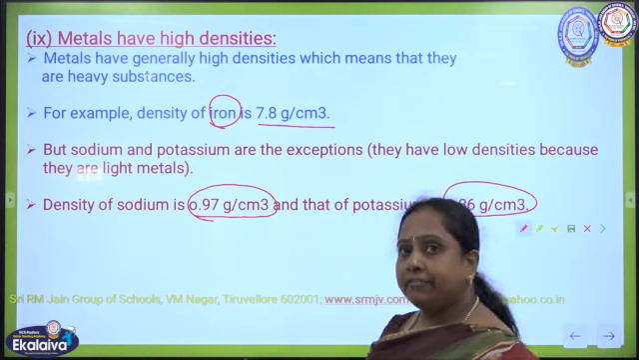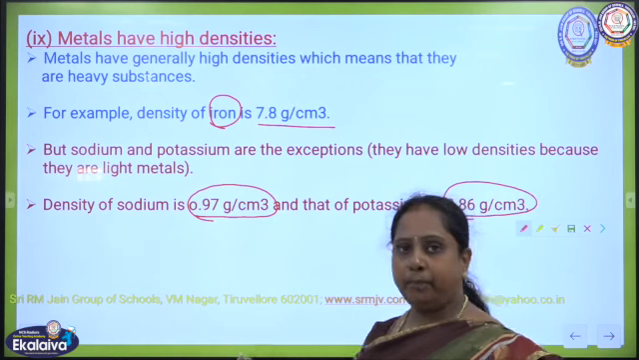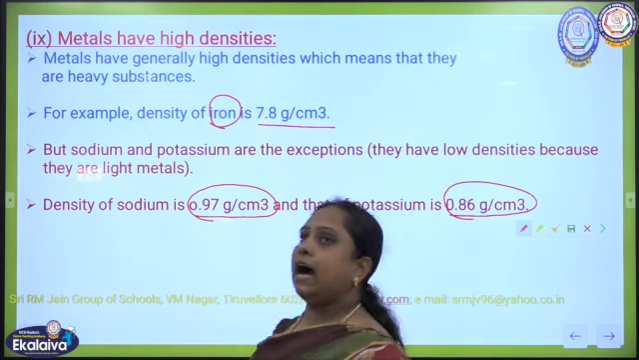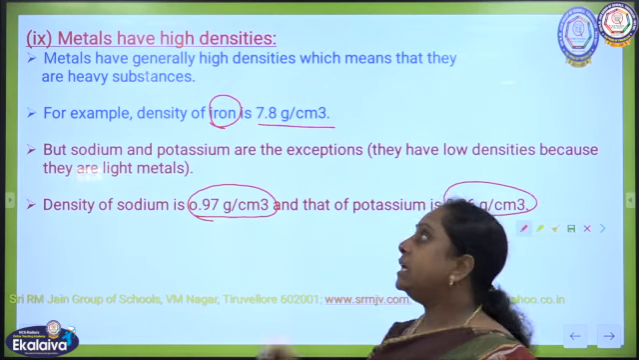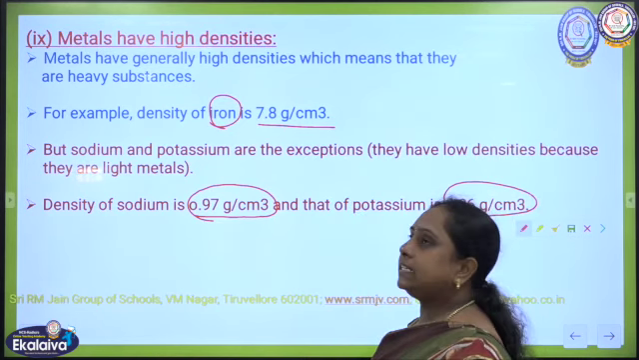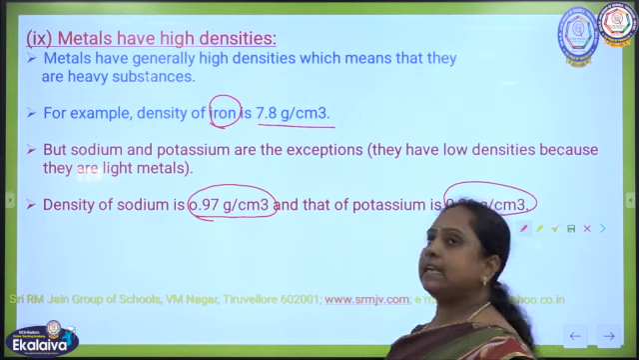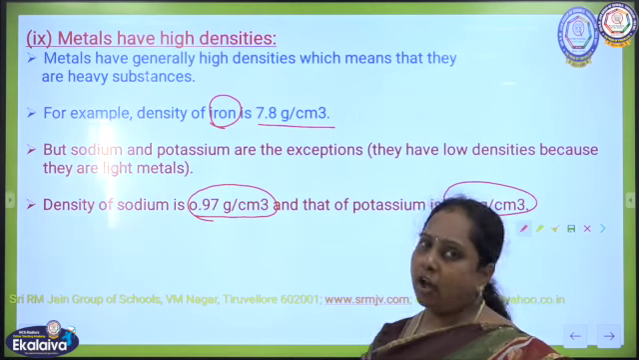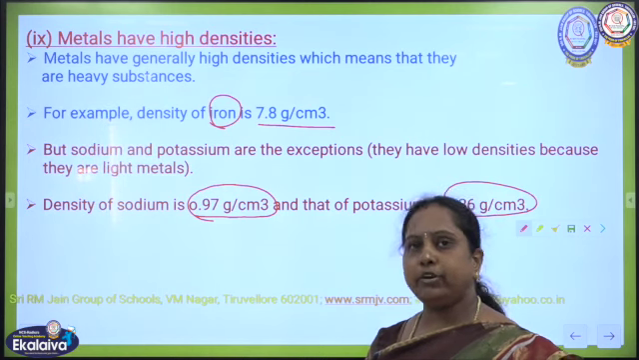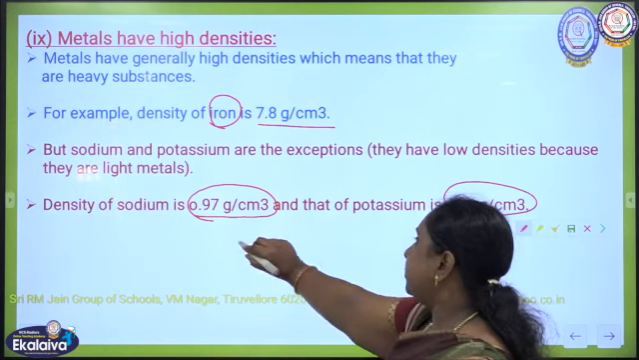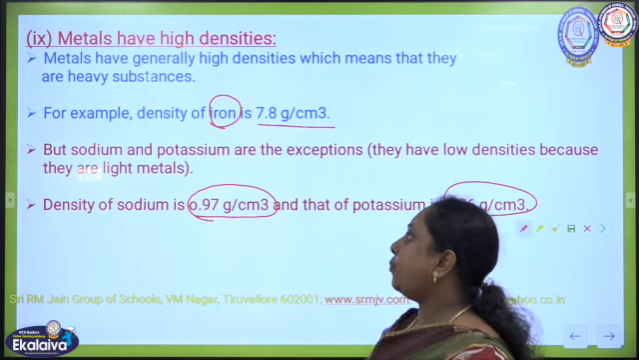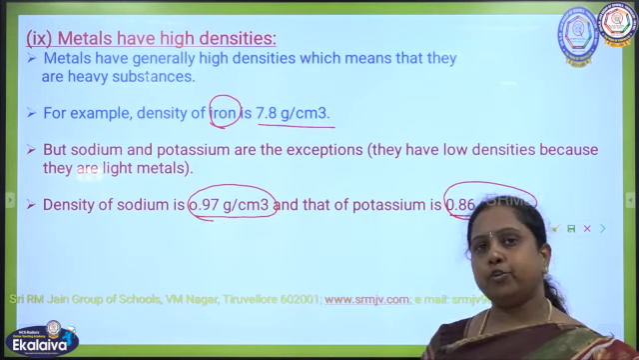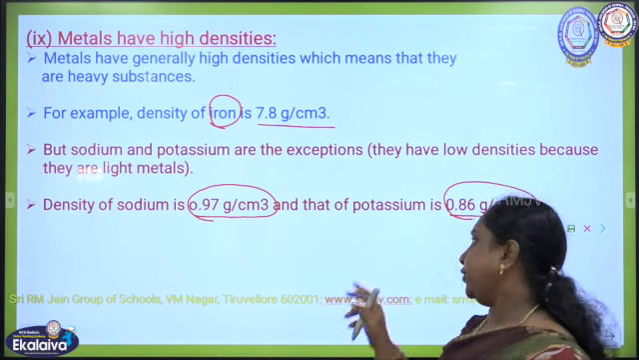So, heavy metals like iron, copper and aluminium possess high density. Specifically, iron is a hard metal as well as tough, so it possesses a density of 7.8 gram per centimeter cube. Whereas sodium and potassium are soft metals, so they have low density only. The density of sodium is 0.97 gram per centimeter cube, whereas for potassium it is 0.86 gram per centimeter cube.